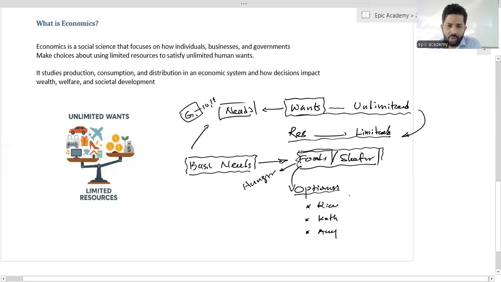According to your choice, you choose one option, and by doing that you satisfy that basic need.